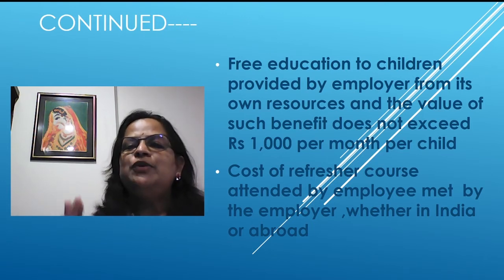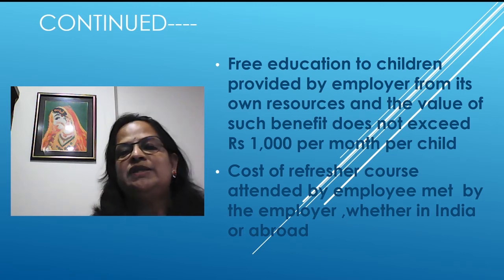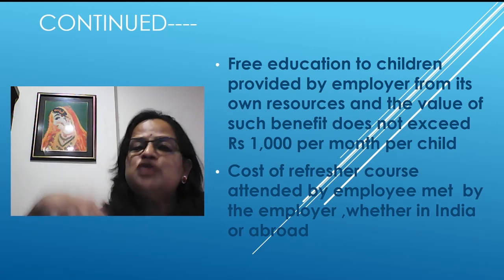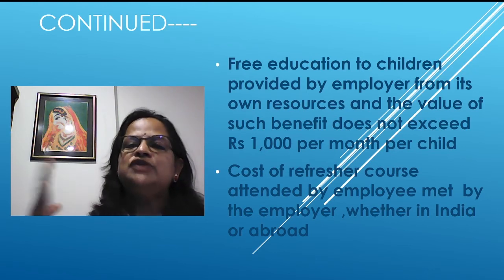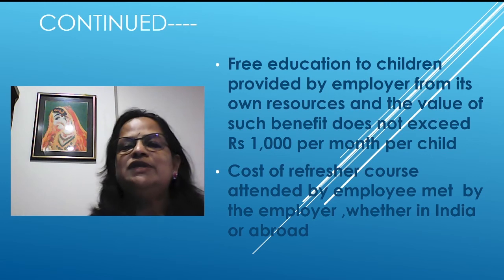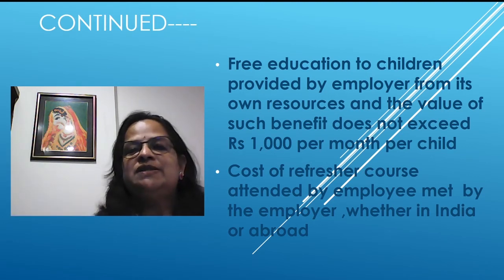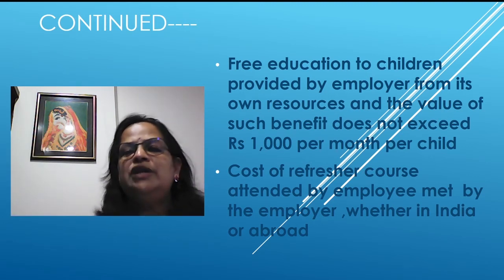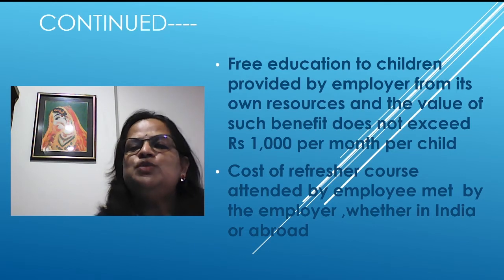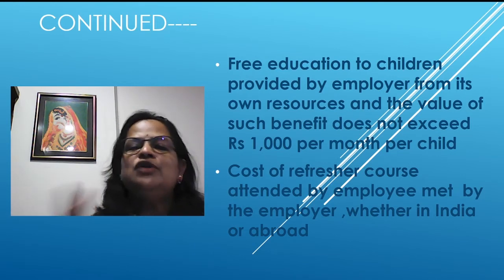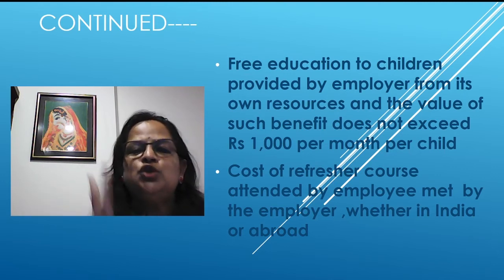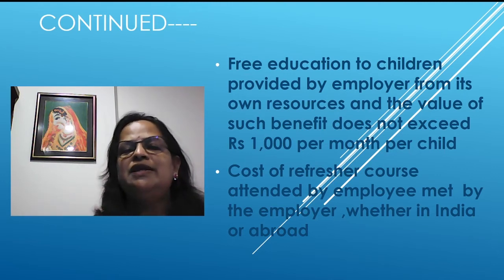Now, free education to children provided by the employer from its own resources. That means the employer should be an educational institution. For example, Christ University or St. Joseph's University or any other university, for their employees. So the employer is an educational institution. The value of such benefit should not exceed 1,000 per month per child. You know that all the facilities we are restricting to two own children. We have already learned that in allowances.